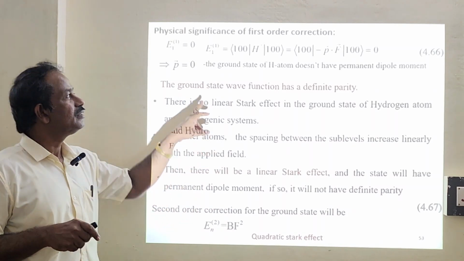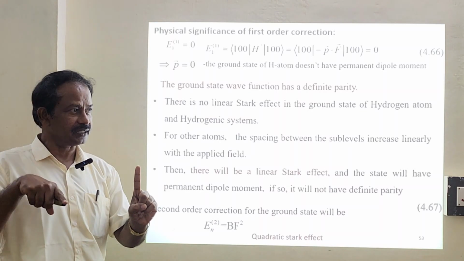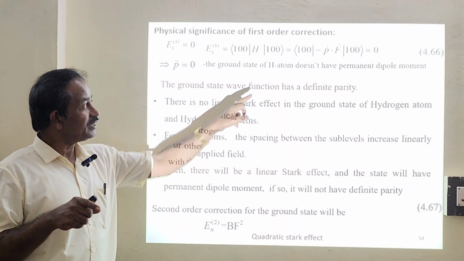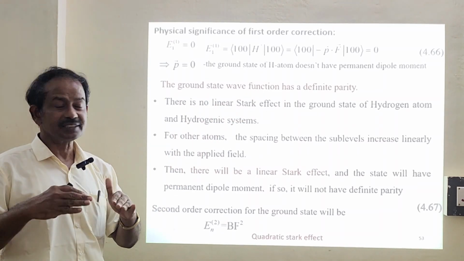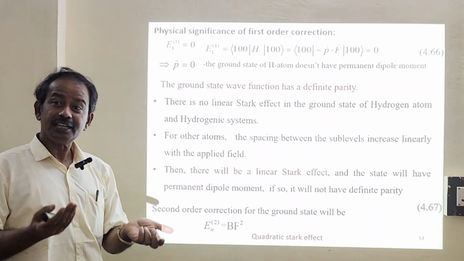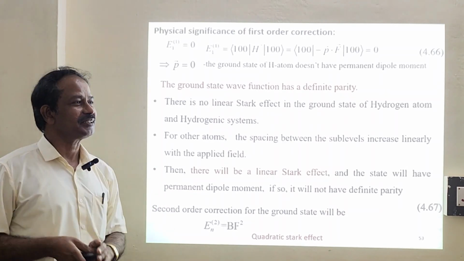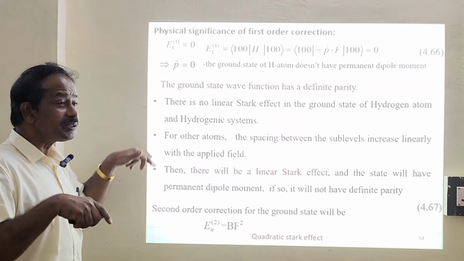I repeat, for a single hydrogen-like atom or hydrogen atom, we have no permanent dipole moment, but there is a definite parity. If the system consists of more than one electron, it will have a permanent dipole moment and will not have definite parity. Just the opposite in nature. Is it okay? So that's the main conclusion.